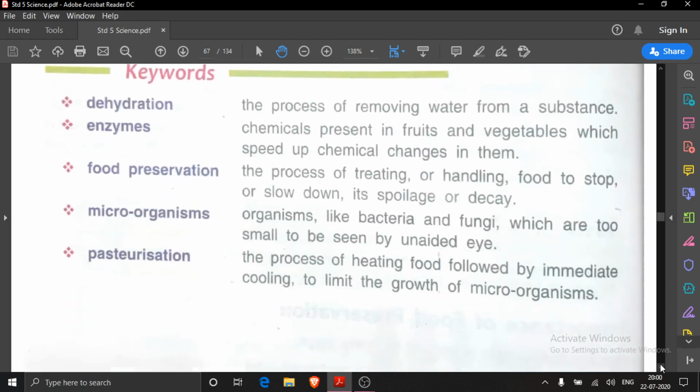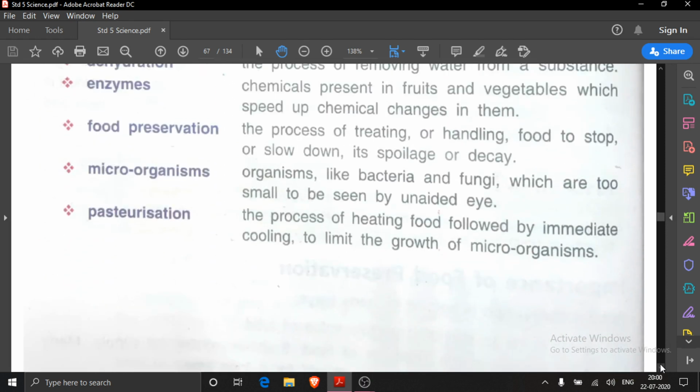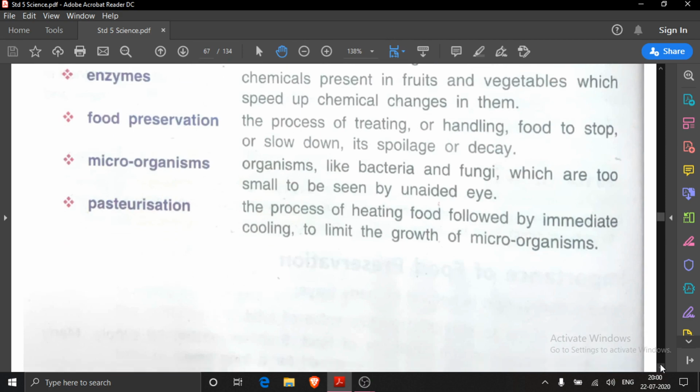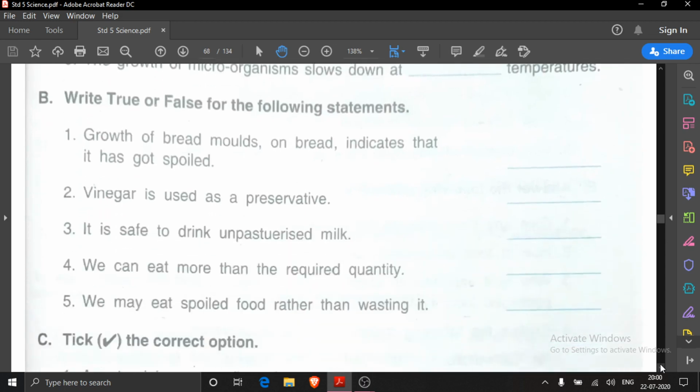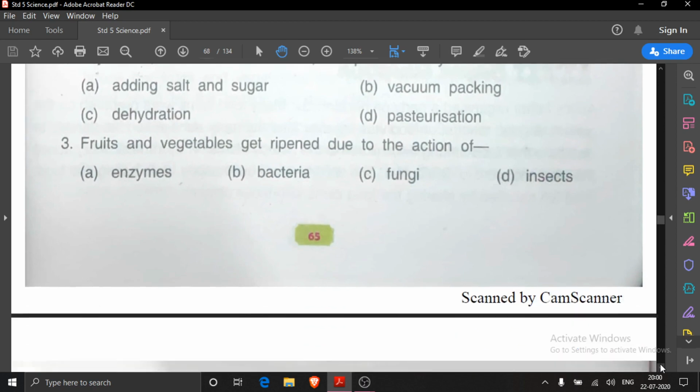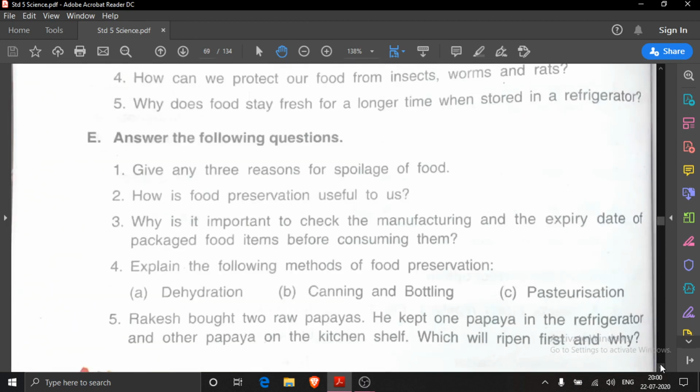So these keywords also we have read. These were the keywords. Now we will see. Here you see, ABC parts we have already done. In the previous class, D part also we have done. Now it's time to do E part question answers. So in E part, first question. What is the first question? Give any 3 reasons for spoilage of food.